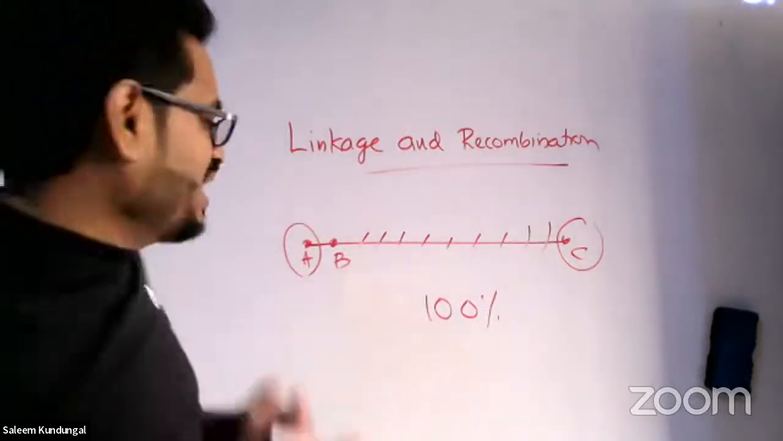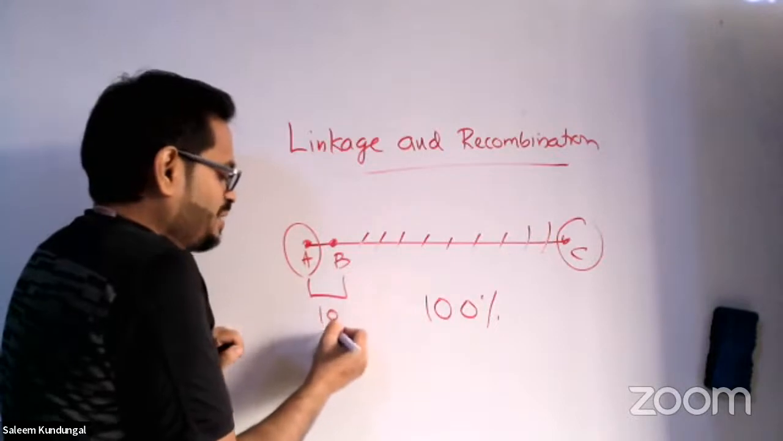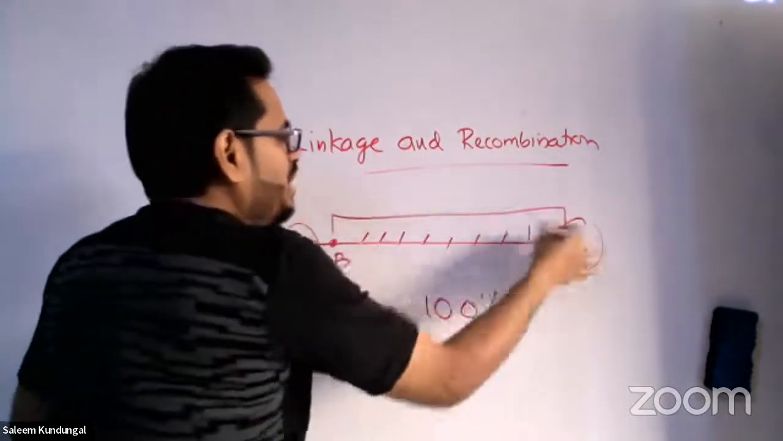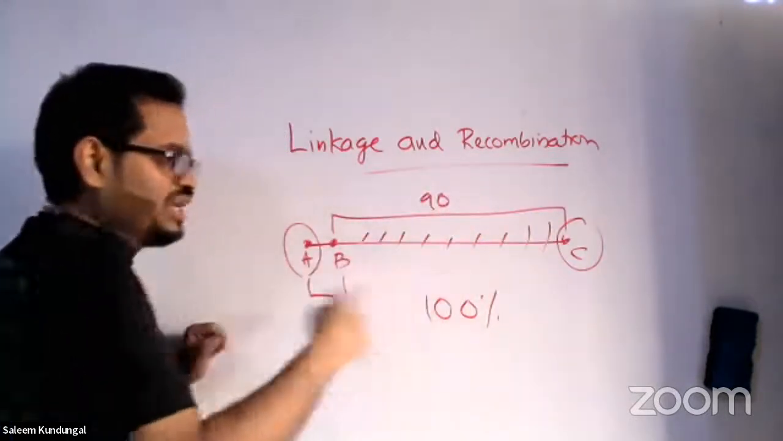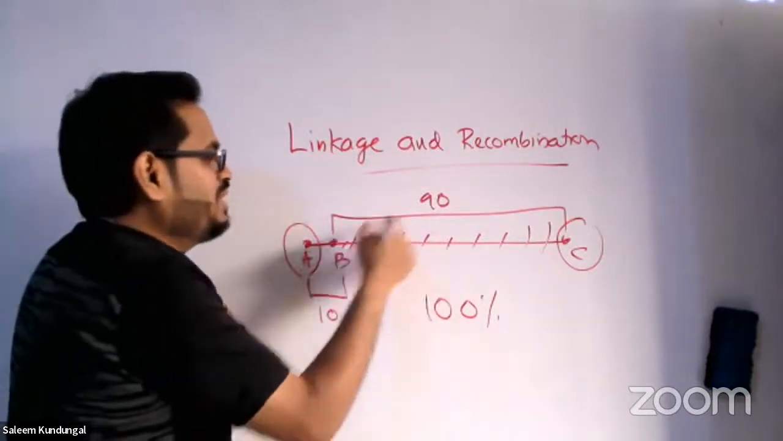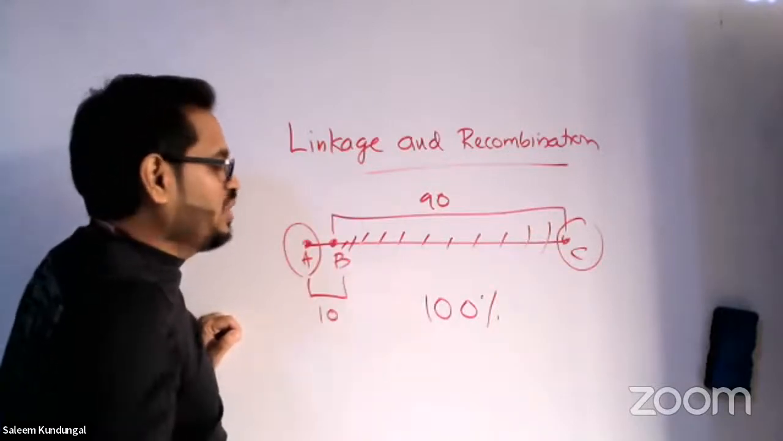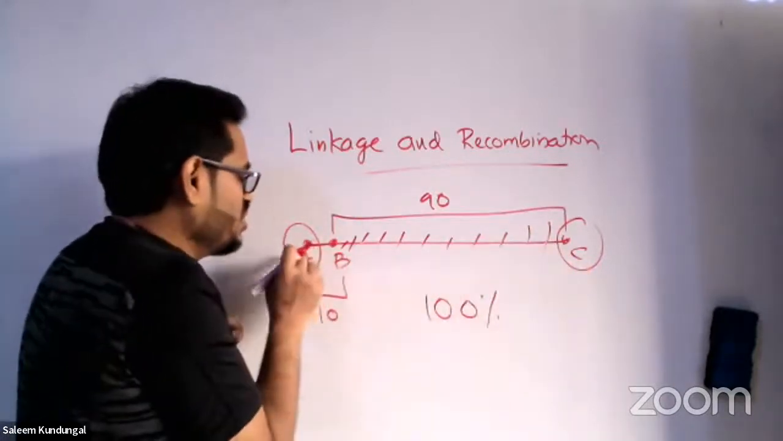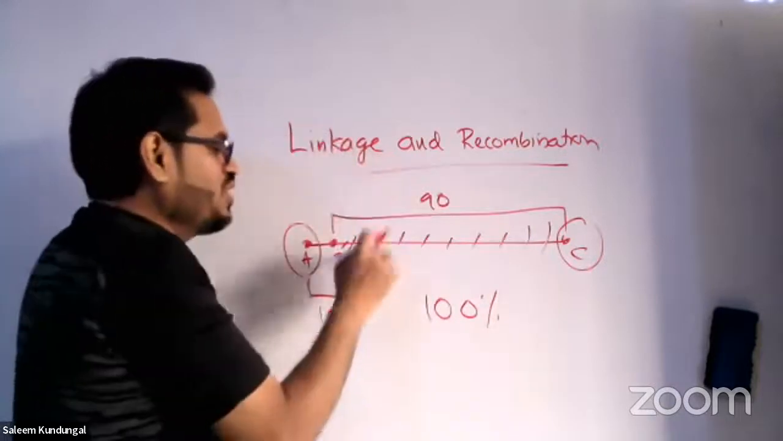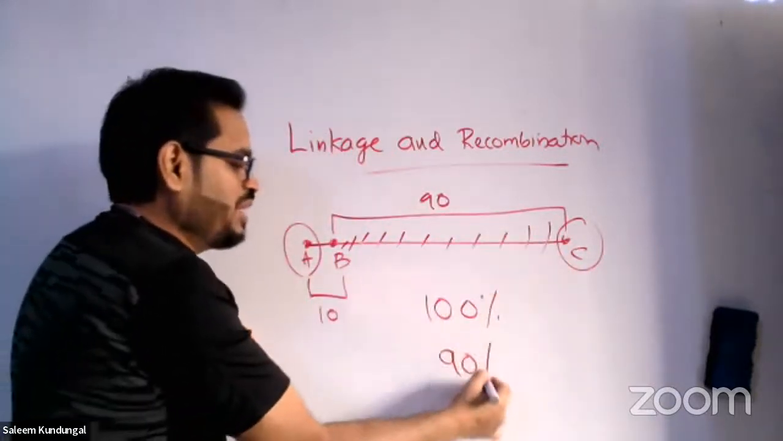But now, suppose the distance between A and B is 10 units, and from B to C is 90 units, total 100 units. If I cut anywhere in this 90 unit space, two genes will certainly separate. Who are they? B and C. So these knots A, B, C are genes. If I cut anywhere here, 90% of the time, that is the tendency to separate.